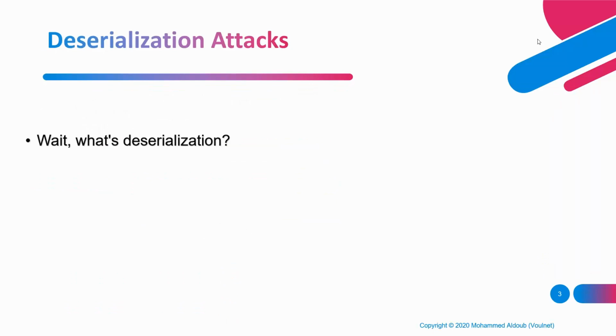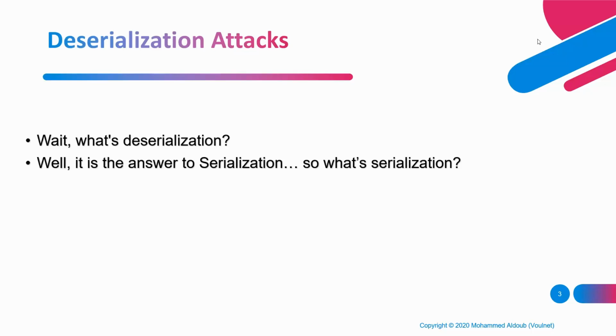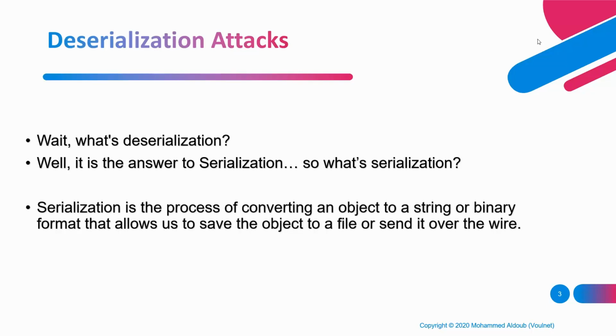So what is a deserialization attack? What is deserialization? Deserialization is the reverse of serialization. So what is serialization in the first place? Serialization, simply put, is the process of converting an object.